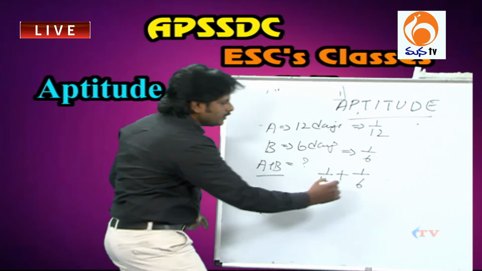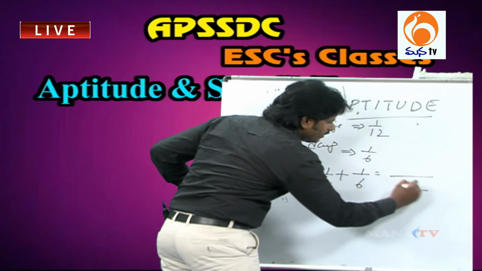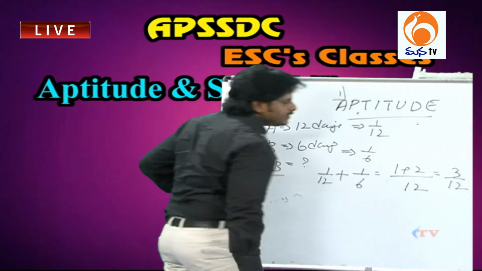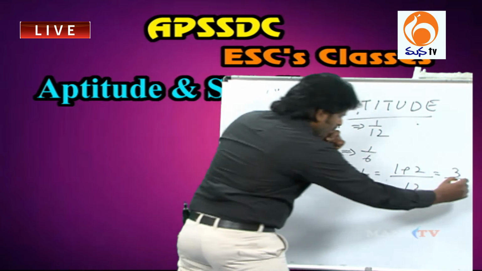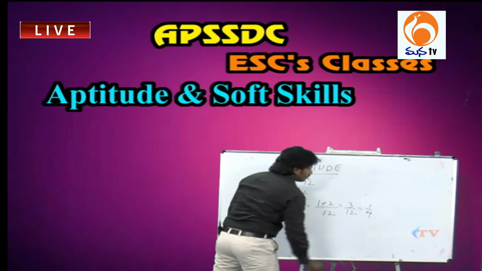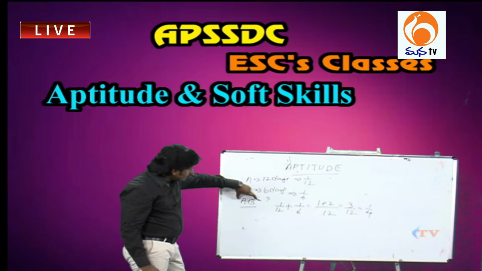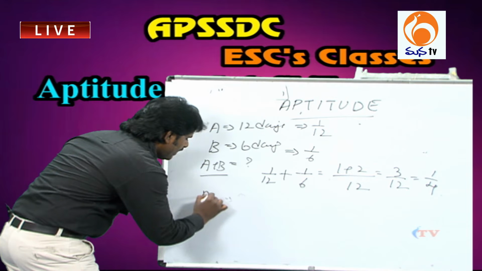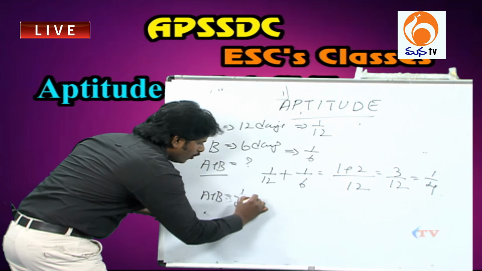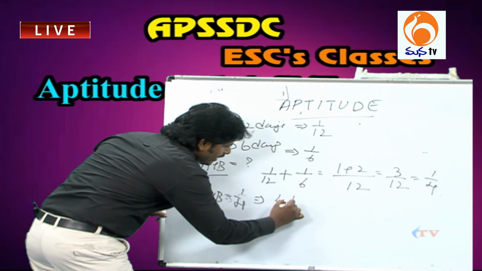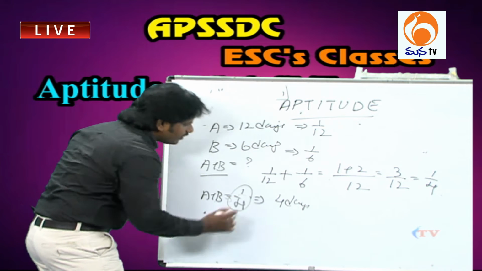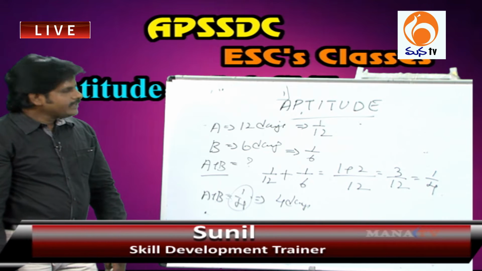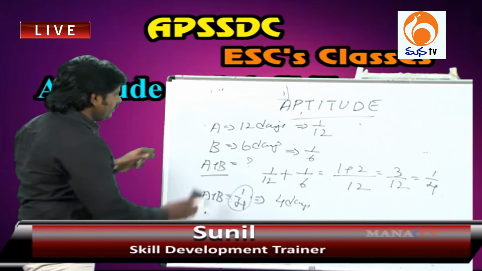Now if you solve this, what will you get? 12 is the LCM here, so 1 plus 2, that means you will get 3 by 12. This is 1 day's work of A and B. If you simplify this, what will you get? 1 by 4. Here A and B together complete 1/4 of the work in 1 day. So AB's 1 day's work is 1 by 4, so the total work is completed in 4 days. If you take the reciprocal of 1 day's work, then you will get the total number of days. Is it clear? Done. We will go with another example, right?